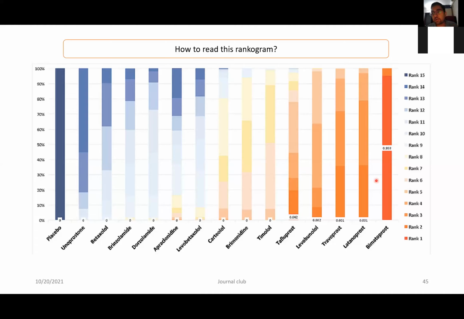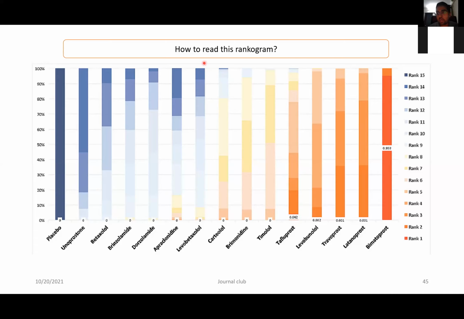So basically here what does 0.953 mean? That this drug has a 95% probability of being the best, and this has been color coded as well. The dark red color means that there is 95% probability, because the majority of the bar is dark red. So that means there is 95% probability that this drug is the best drug amongst the various other drugs that have been studied in the network analysis for reducing the open angle glaucoma.